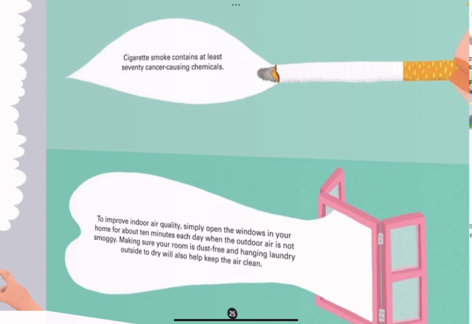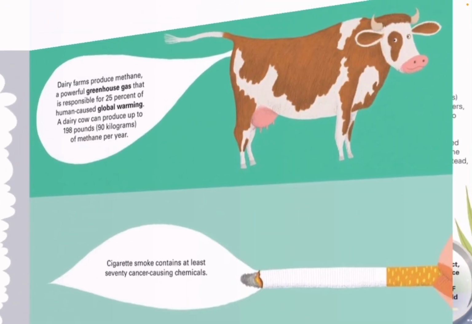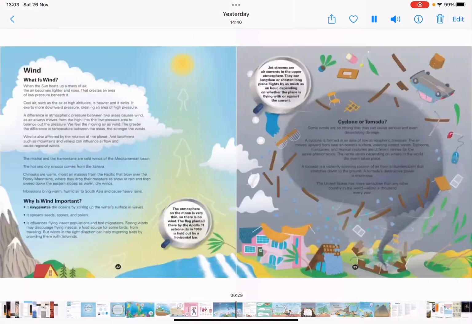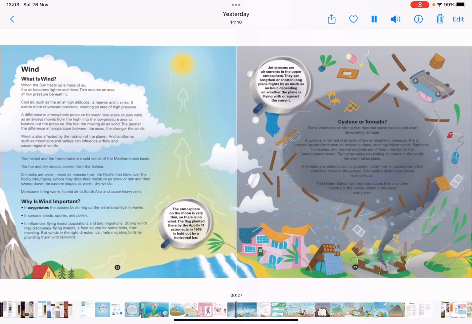To improve indoor air quality, simply open the windows in your home for about 10 minutes each day when the outdoor air is not smoggy. Making sure your room is dust-free and hanging laundry outside to dry, instead of using the washing machines, will also help keep the air clean.